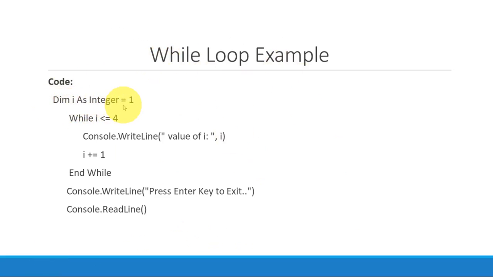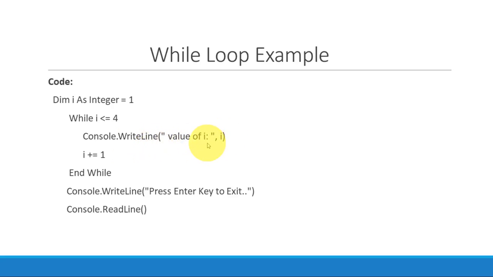Dim I as Integer. Again, I is considered as an integer variable with the initial value 1. While I is less than or equal to 4, write the value of I. So first of all, it will check the condition. The first value of I is 1. 1 is less than or equal to 4, true. Then Console.WriteLine means it will print the value of I, 1.